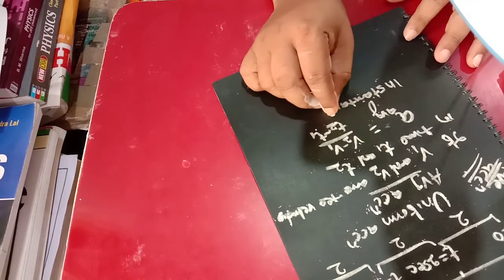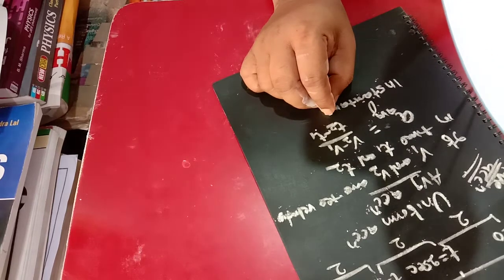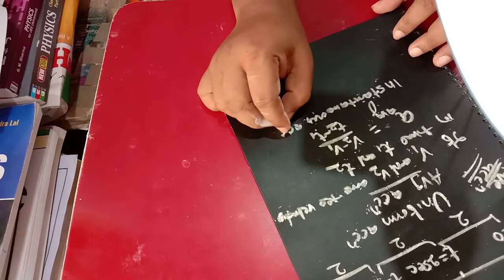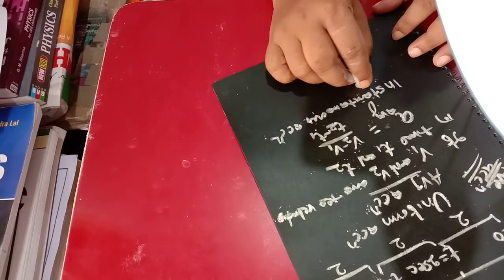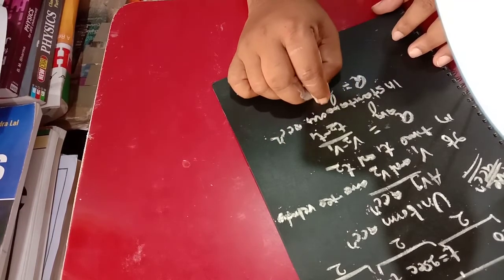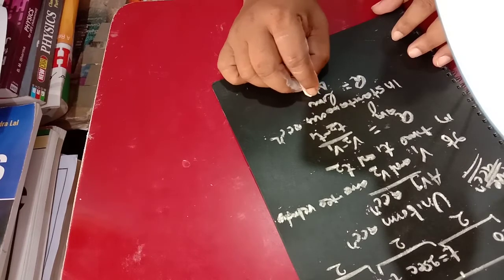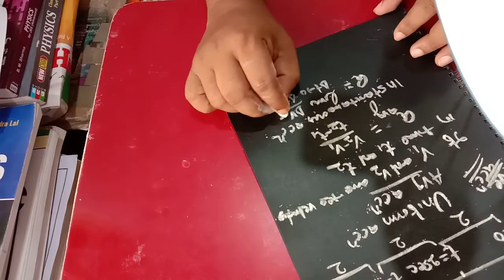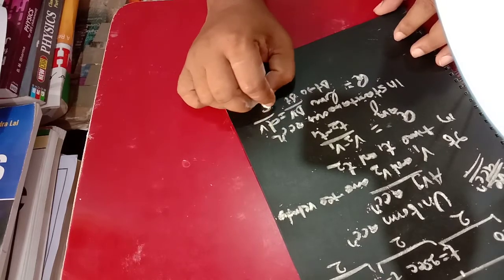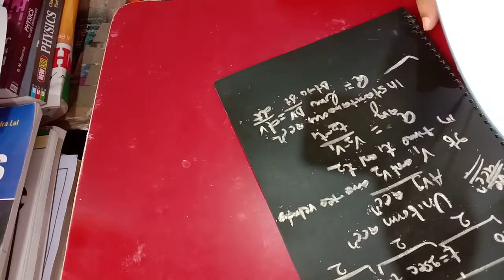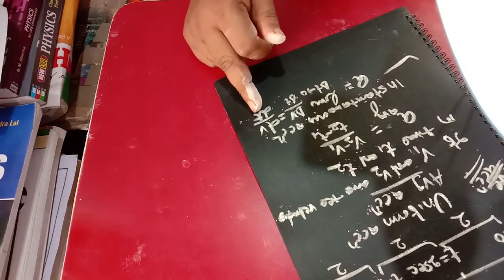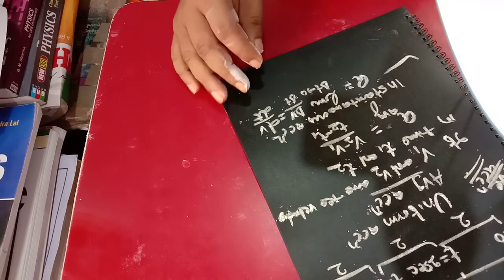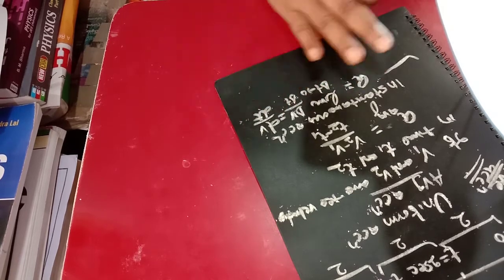Instantaneous acceleration, a equal to limit of delta t tends to 0, delta v by delta t, and that is equal to dv by dt. The rate of change of velocity with respect to time. This is all about acceleration.